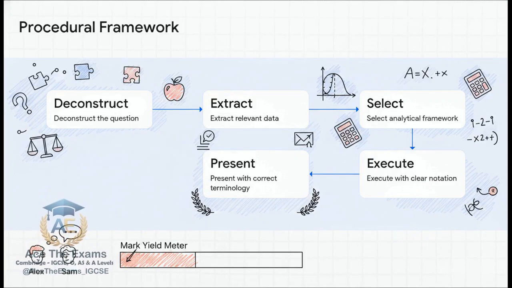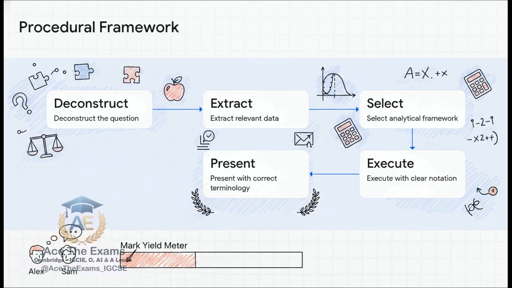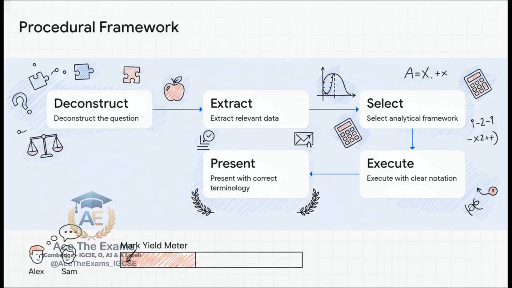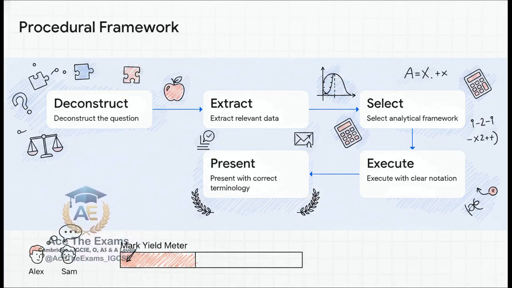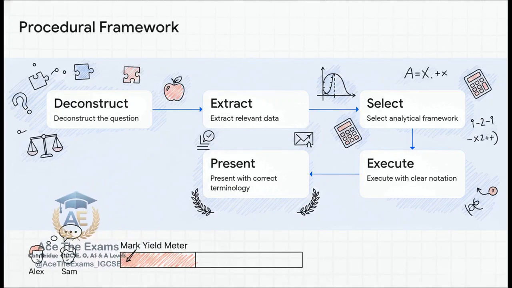Step 2. Extract data. Pull out your mu and sigma. Step 3. Select framework. Are we finding a probability, or are we working backwards from a probability to find a z-value? Step 4. Execute. Run the math cleanly. Step 5. Present correctly. Anchor it back to the real world. Let's watch Alex and Sam run this. The question is, the weights of apples are normally distributed with mean 150 grams and standard deviation 12 grams. Calculate the probability an apple weighs more than 170 grams.